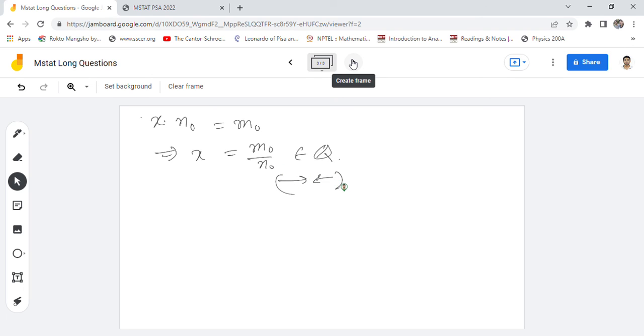So the sequence n_k in N is unbounded. It cannot be bounded. So that's the answer.